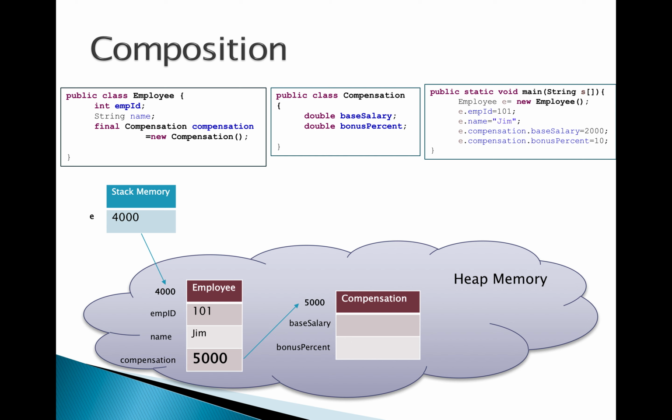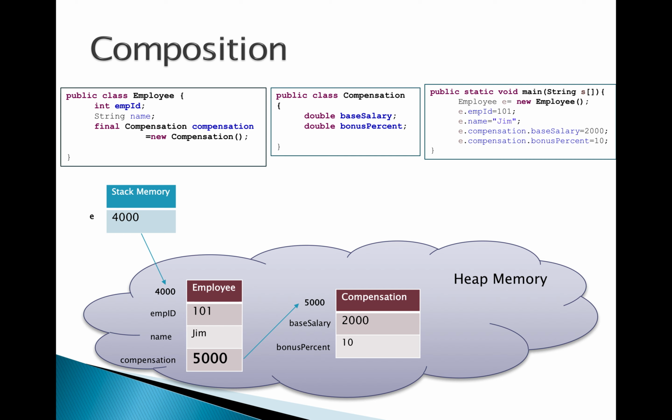With that reference you are going to populate the employee id and name. And if you wanted to access the compensation object and populate the base salary, you have to do it like this: e.compensation.base salary equal to 2000 and bonus percent equal to 10. So that's how it gets populated. Now if I destroy the employee object, say e is equal to null, you will be losing the reference to the compensation object as well. That means the compensation object is also killed here. If you have no way to reach the employee object, then you cannot reach the compensation object either.